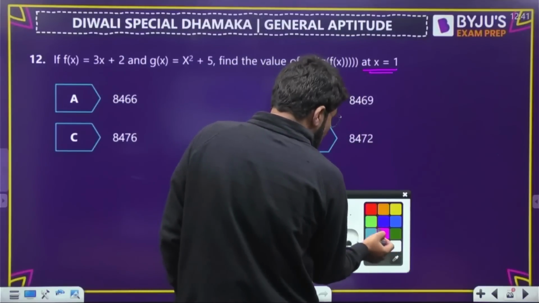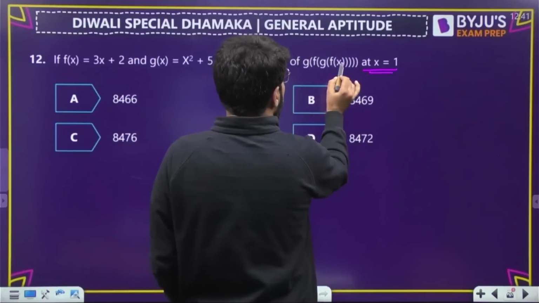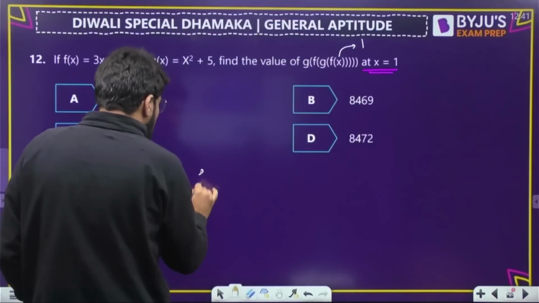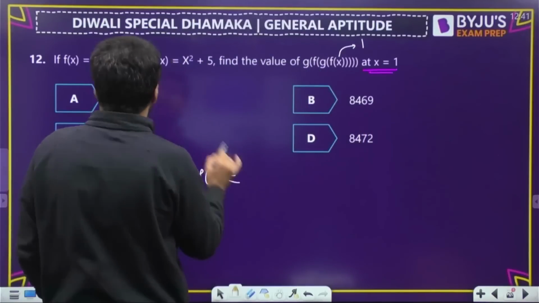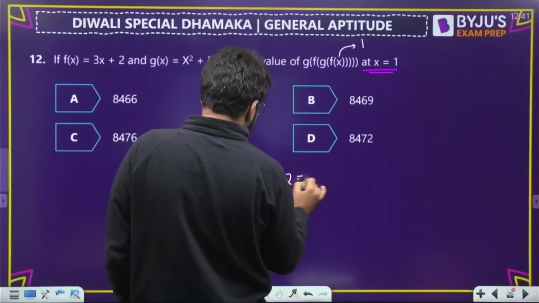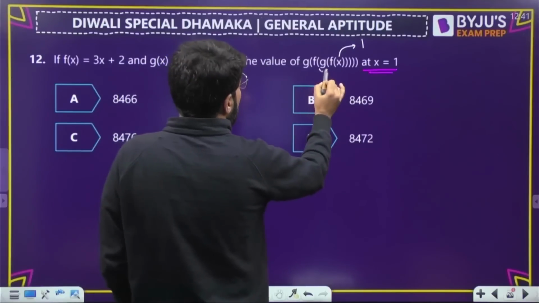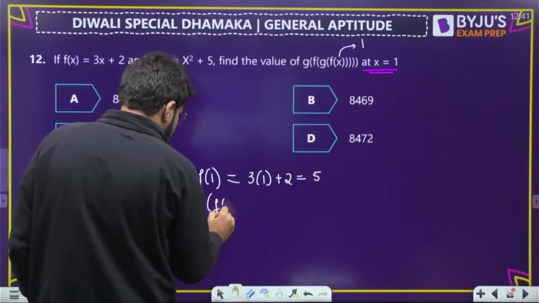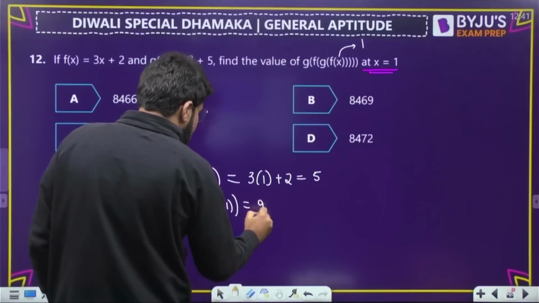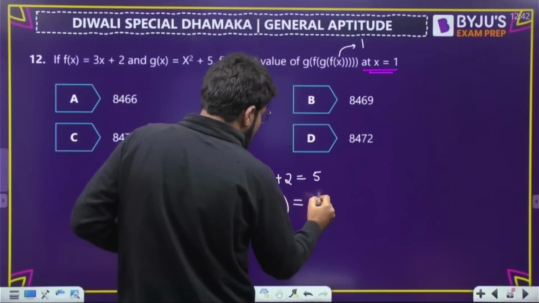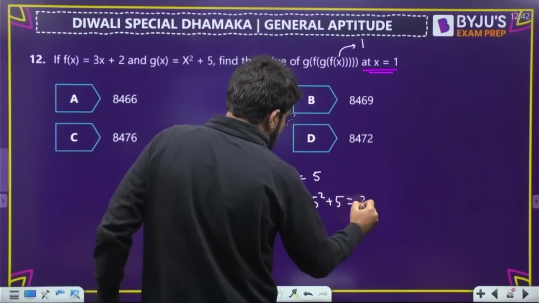Okay, and what is the innermost term here? Innermost, f of x, in place of x put 1. So first of all, what is f of 1? f of 1 is simple. 3x plus 2. So 3 into 1 plus 2, 5. Now next is g of f of 1. That means g of 5. Now what is g of x? x square plus 5. So g of 5, 5 square plus 5. That becomes 30.